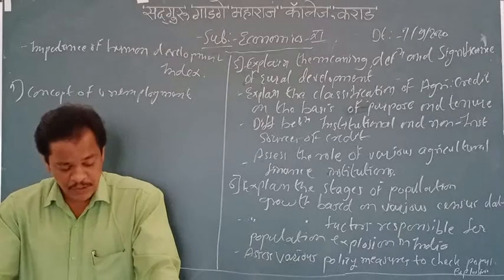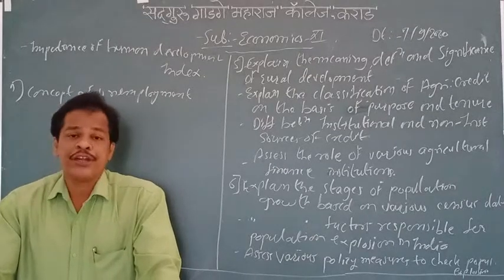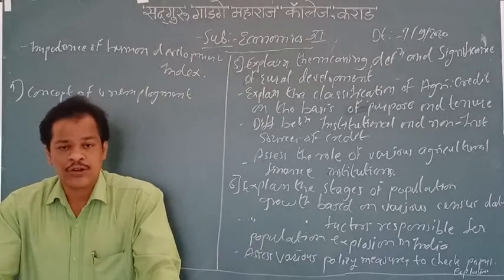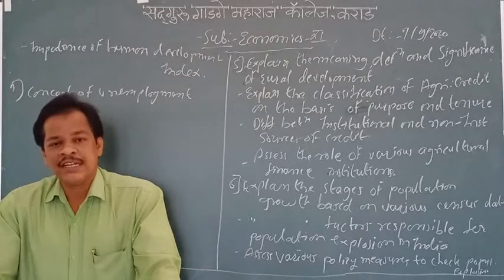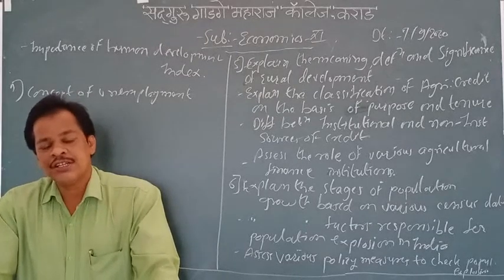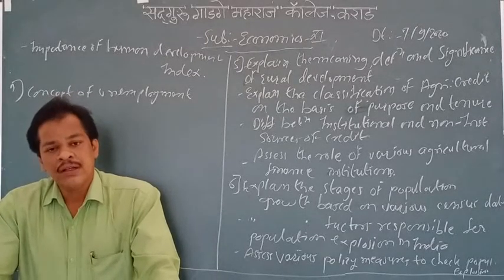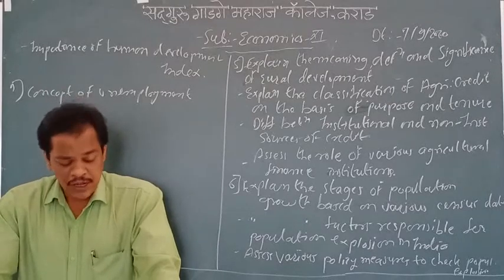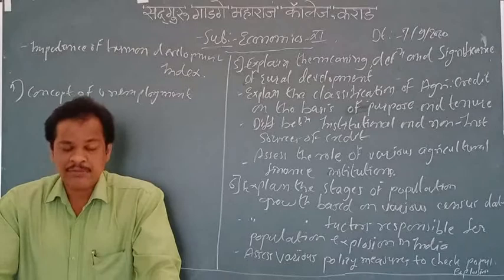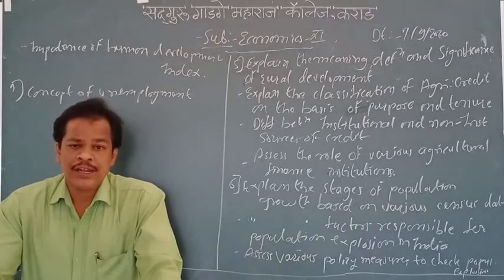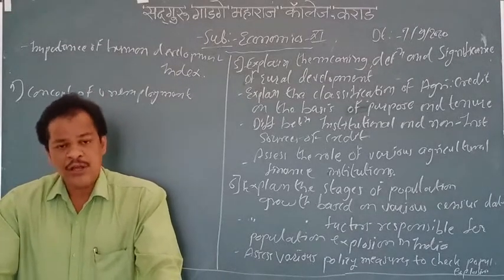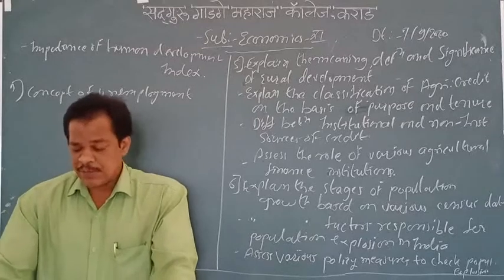In chapter number 8 we are going to see about poverty. Again, this is a very important chapter for you. Unemployment, population and poverty, these are very important chapters when we discuss underdeveloping countries. Okay, here we are going to see what you mean by poverty. Again, the difference between absolute poverty and relative poverty. We are going to see this difference in this chapter.